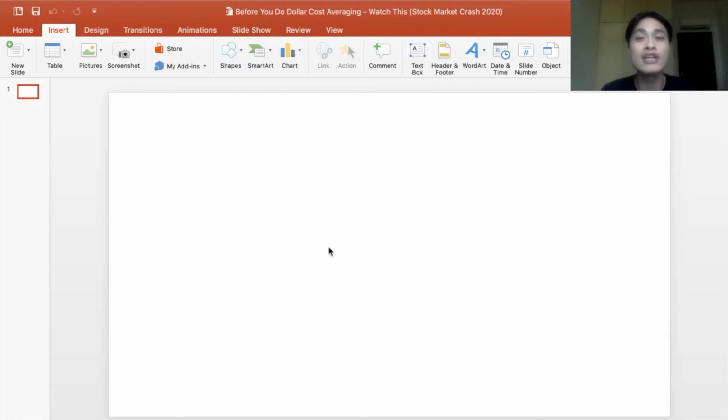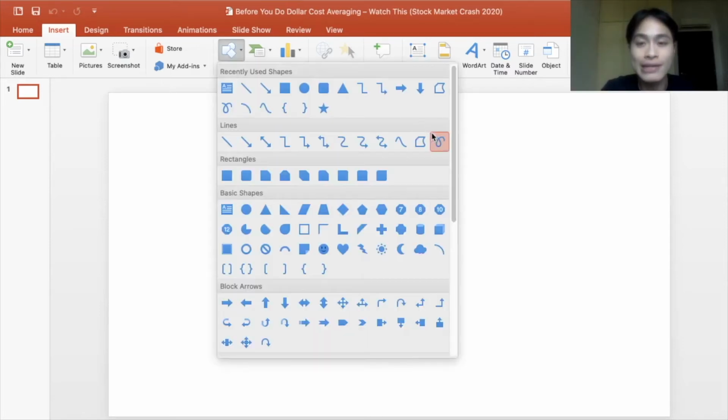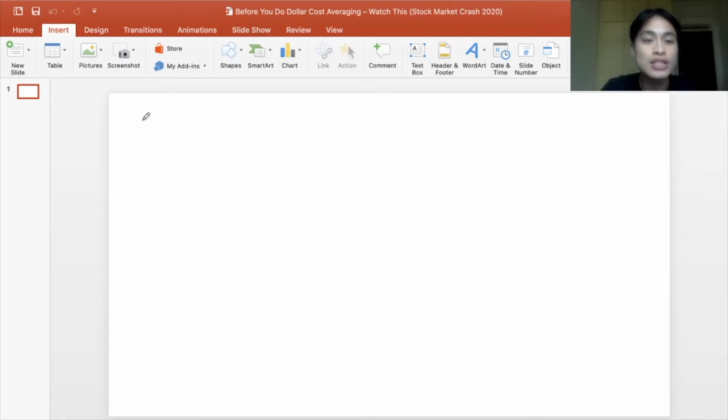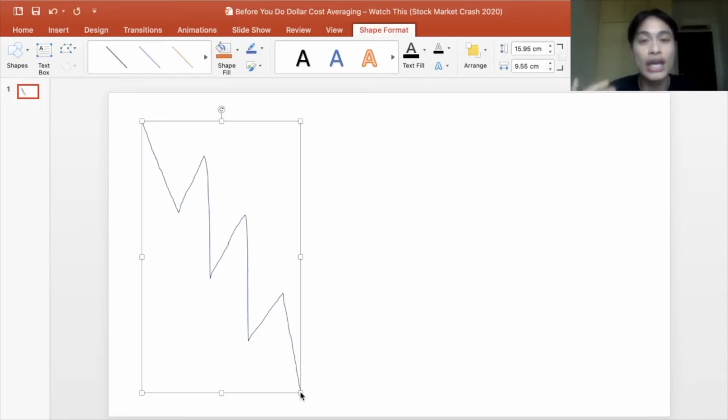The first thing that we need to take note as investors in the stock market is that a stock market does not fall in a straight line. So what do I mean by that? Let me give you a graphical illustration of this. So the stock market, when it's falling, it usually falls in this direction. So it goes down, and then it goes up, it goes down, goes up, goes down, and so on and so forth, right? So the stock market does not fall in a straight line.